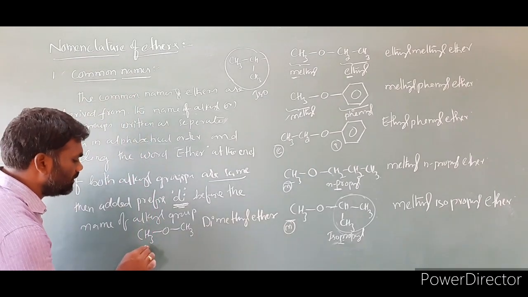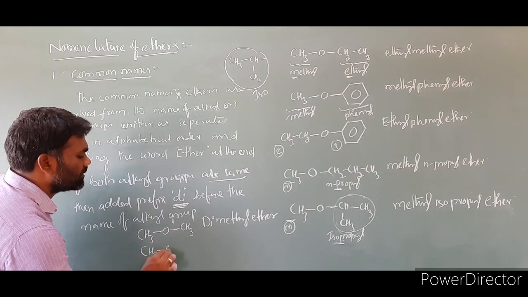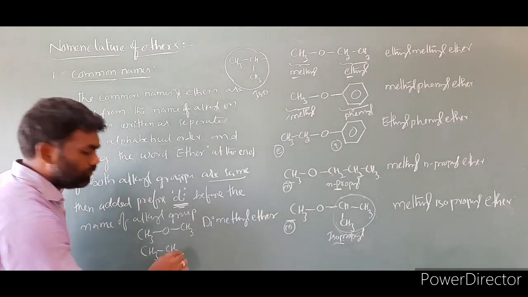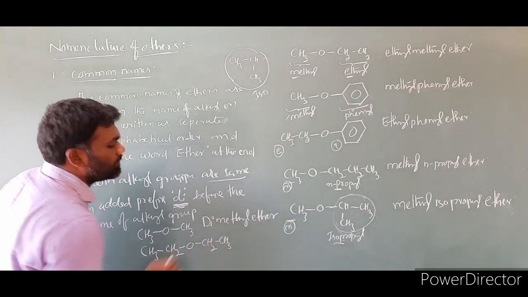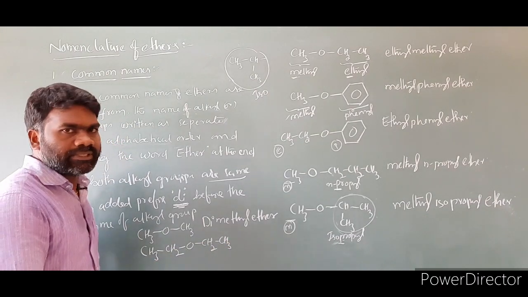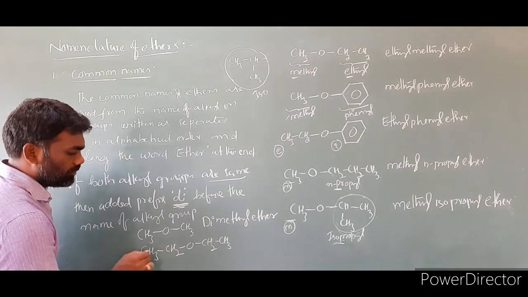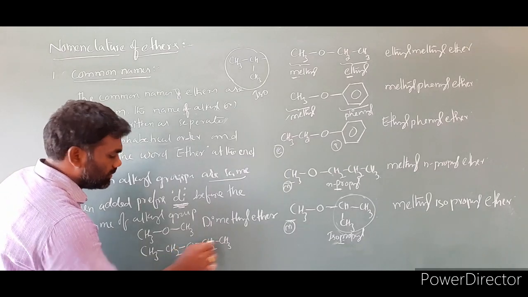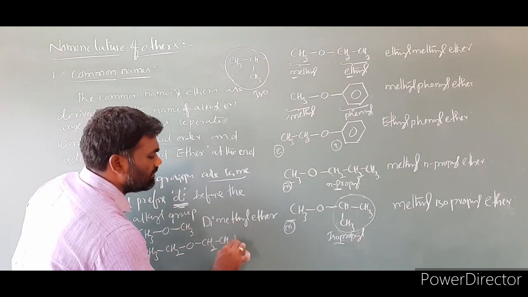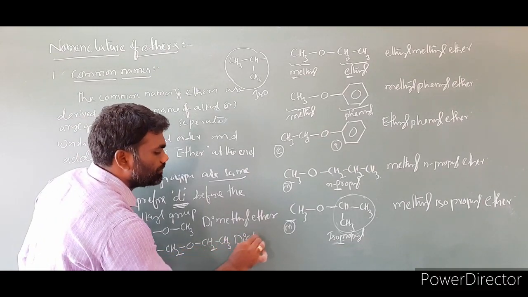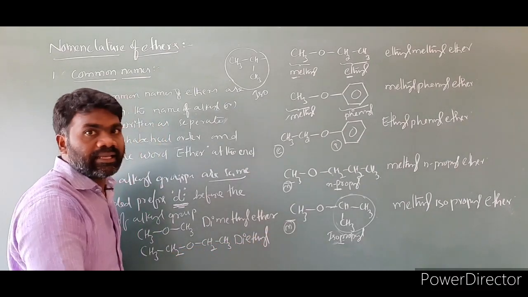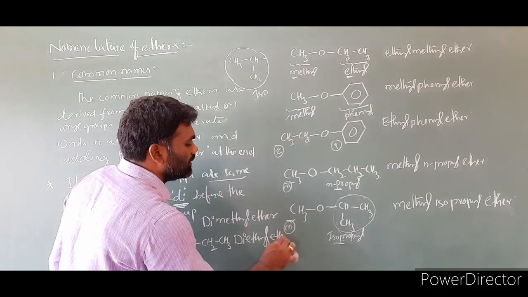I'll take one more example. CH3CH2O CH2CH3. This is the example. So what is the name of this compound? Here we have 1, 2 ethyl, both are ethyl. So the name is diethyl. Then at the end we write ether.